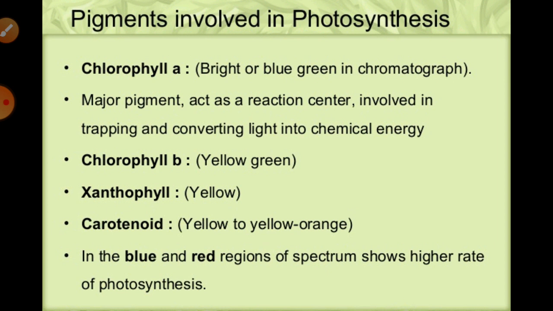Means different pigments are capable of absorbing different wavelengths of light.